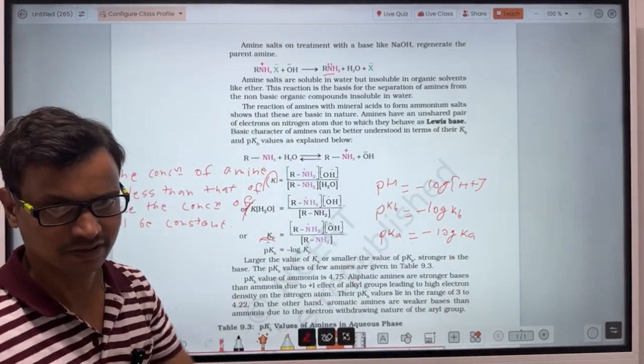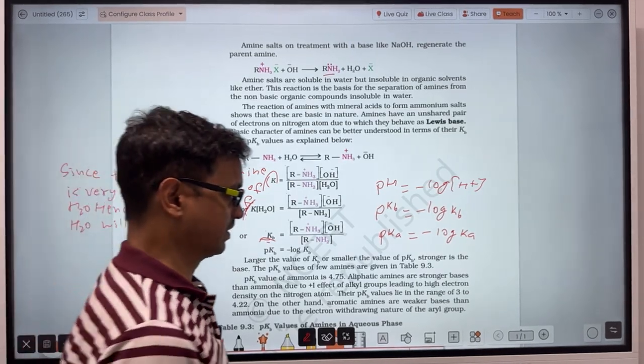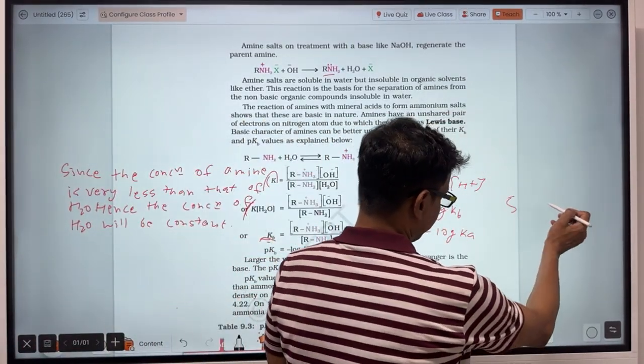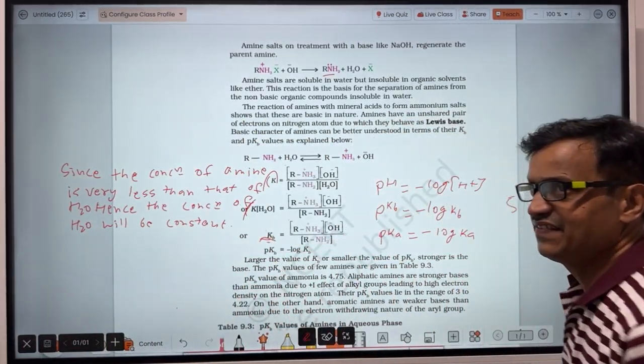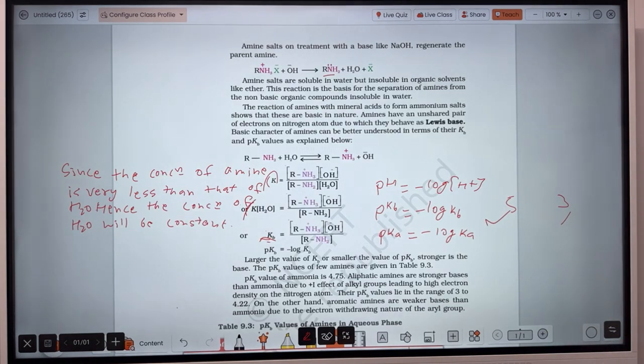Just watch out here: among 5 and 3, 5 is greater than 3. But when the negative sign is inserted, minus 5 will be less than minus 3.